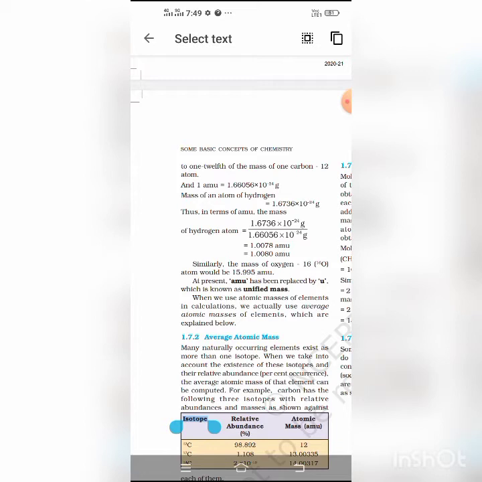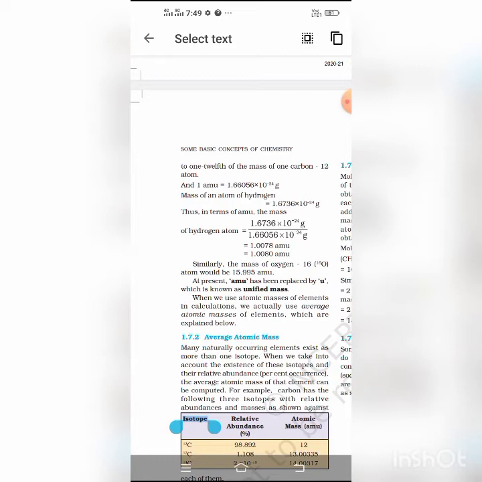Gram atomic mass. The atomic mass of an element when expressed in gram is called the gram atomic mass of that element. Now, molecular mass. The molecular mass of a substance is the sum of the atomic masses of all atoms in a molecule of the substance.